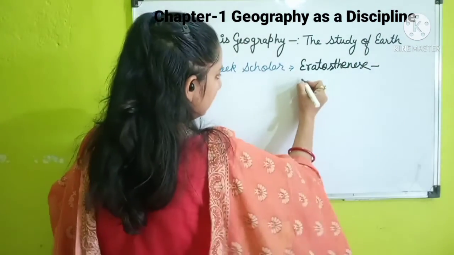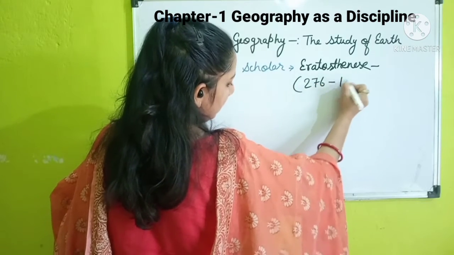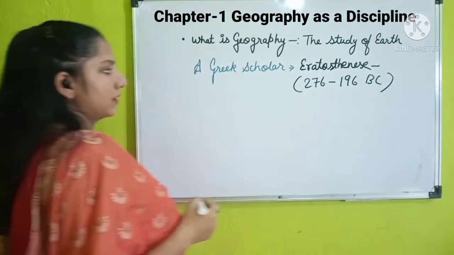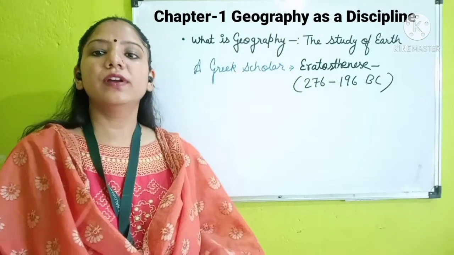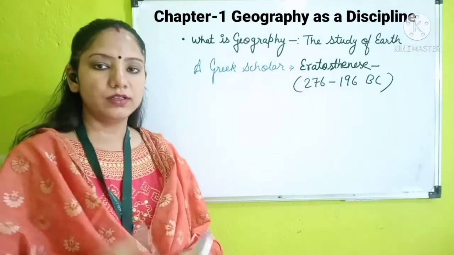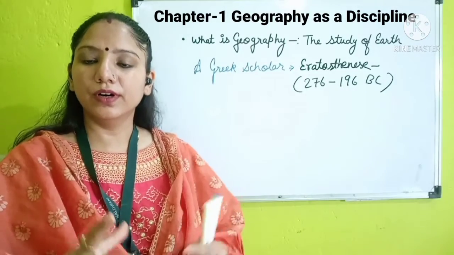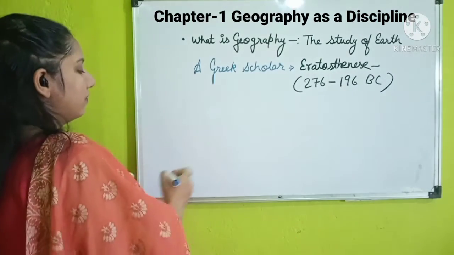In between 276 BC to 196 BC, he has given a Greek word which was later mixed up with the word, a combined word, geography. And it has been derived from the word